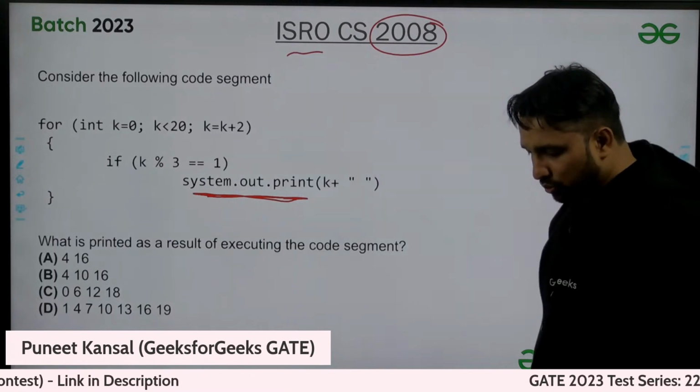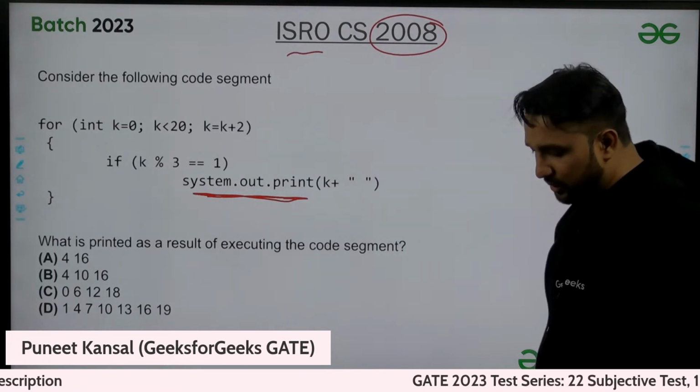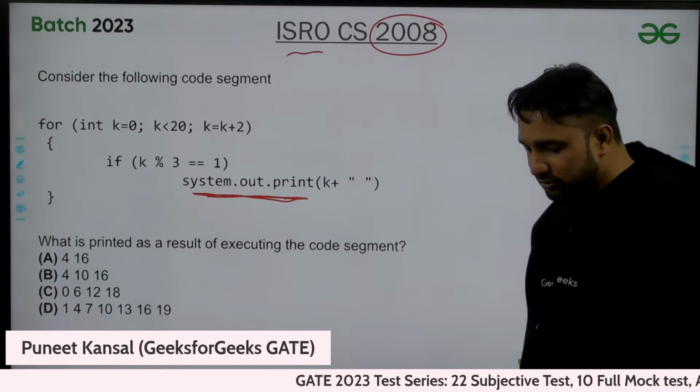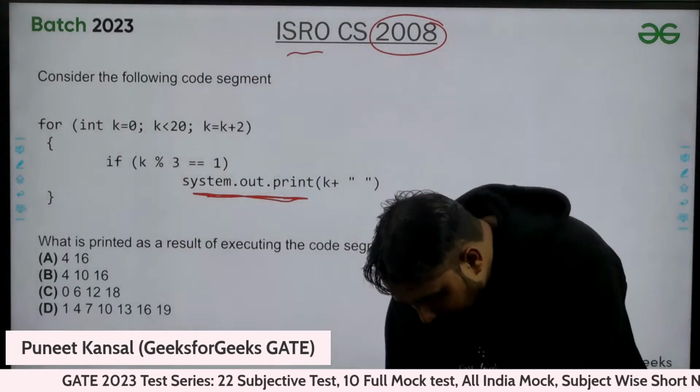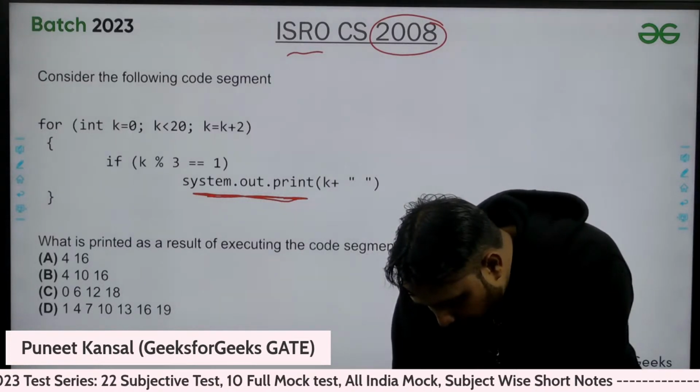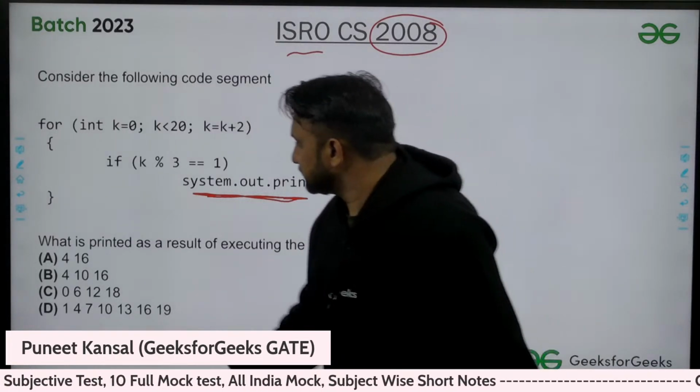So Ravish also said B. We had 2 votes for B actually, and B is the right answer actually.